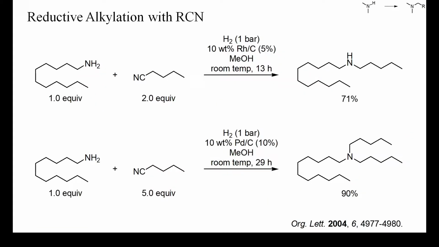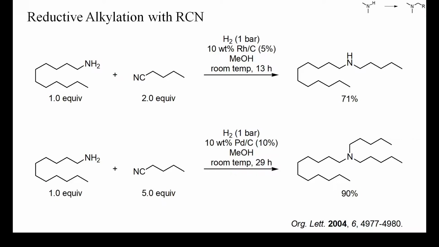Instead of carboxylic acids, also nitriles can be used to alkylate amines in the presence of some reducing agent. In this example, the alkylation proceeded in the presence of hydrogen and rhodium or palladium on charcoal at atmospheric pressure and ambient temperature. This is surprising because nitrile hydrogenations usually require higher temperature and pressure.